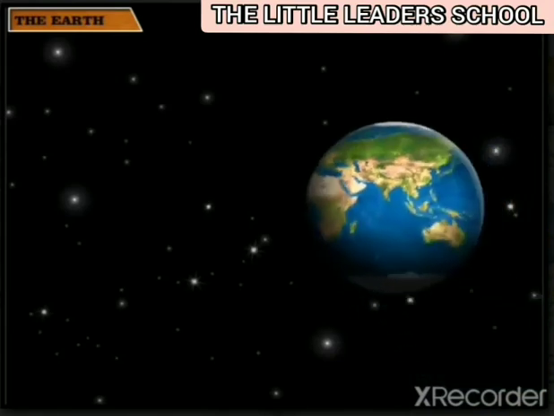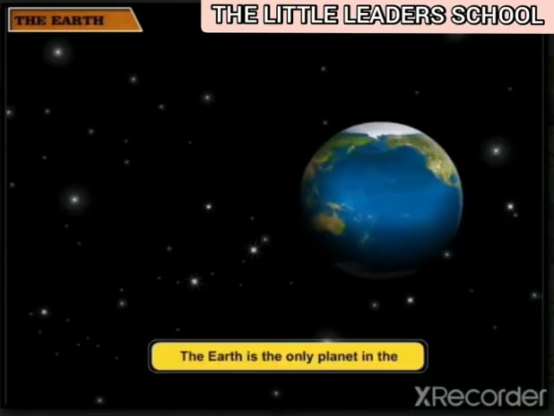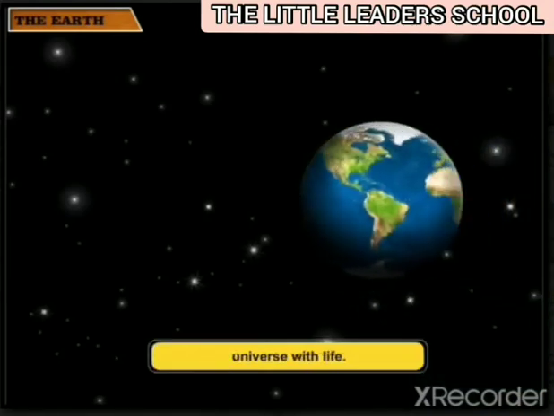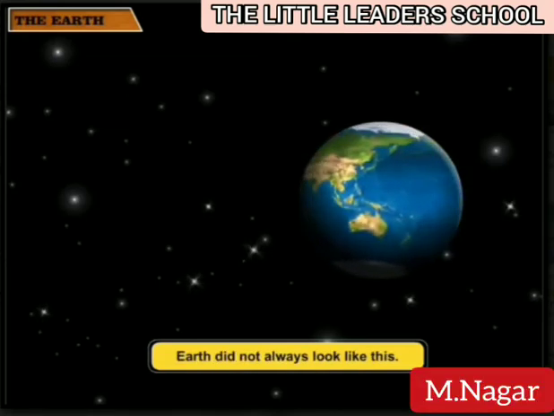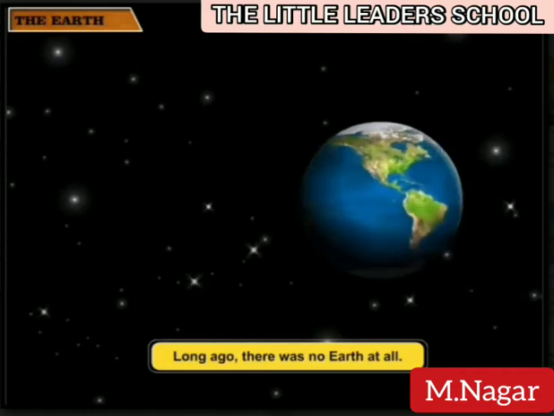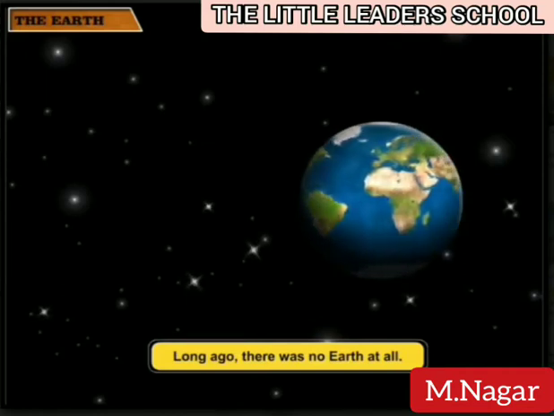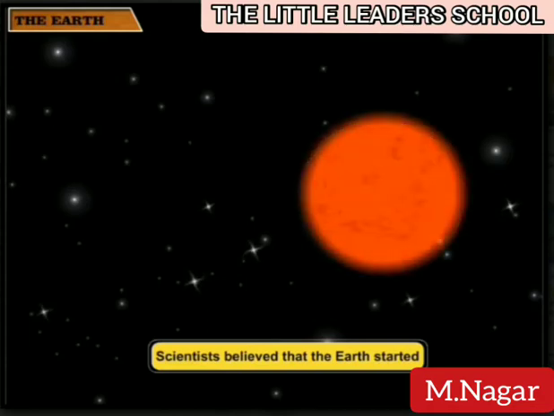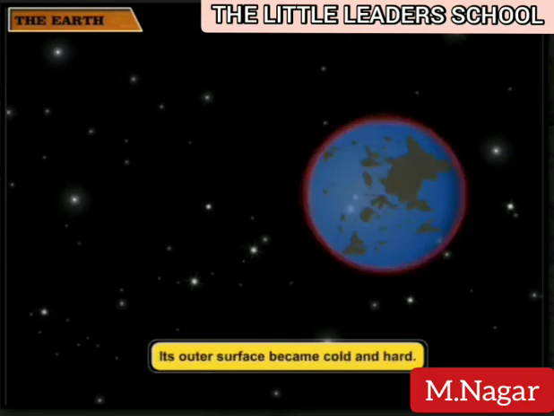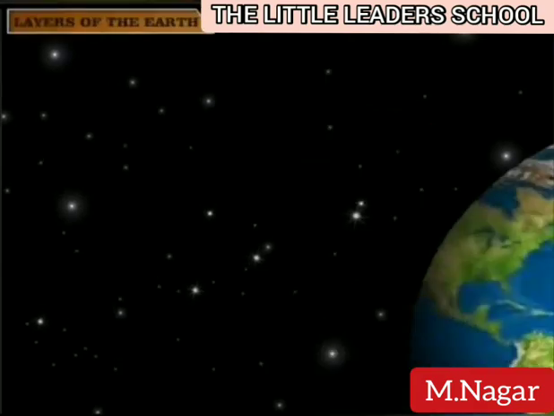The Earth. The Earth is the only planet in the universe with life. Earth did not always look like this. Long ago, there was no Earth at all. Scientists believe that the Earth started as a large ball of burning gases. For billions of years, it kept spinning. Its outer surface became cold and hard.